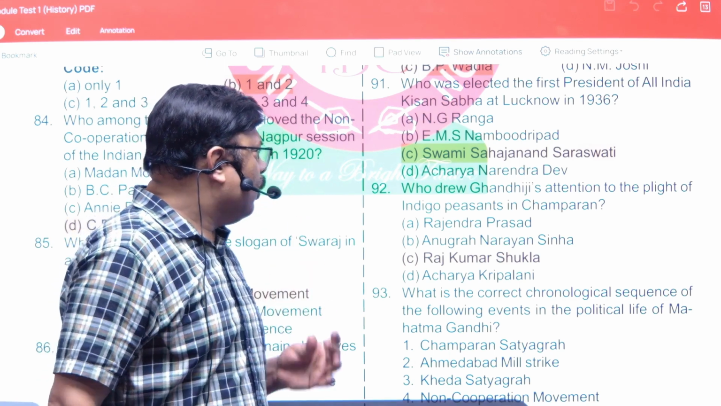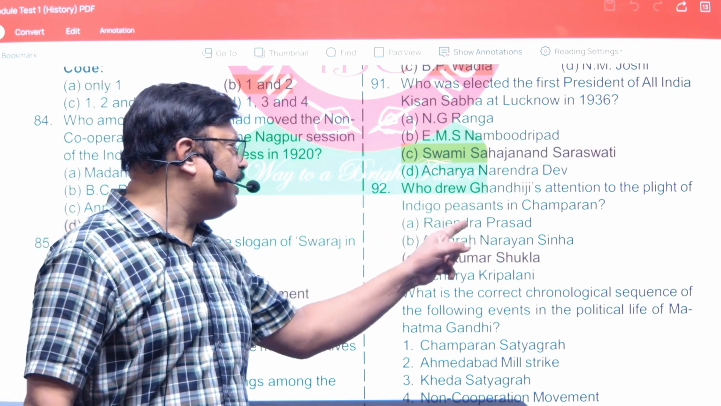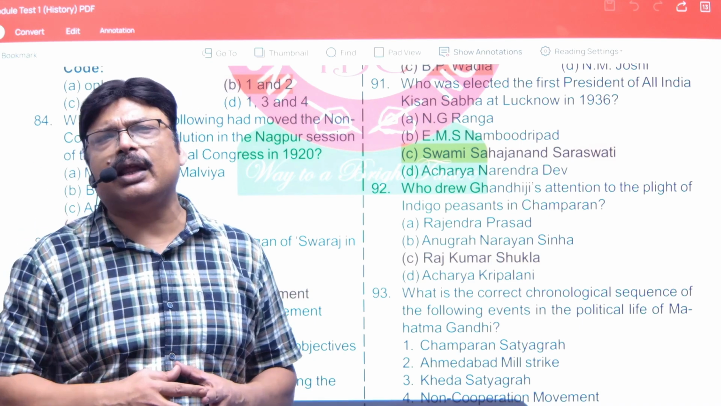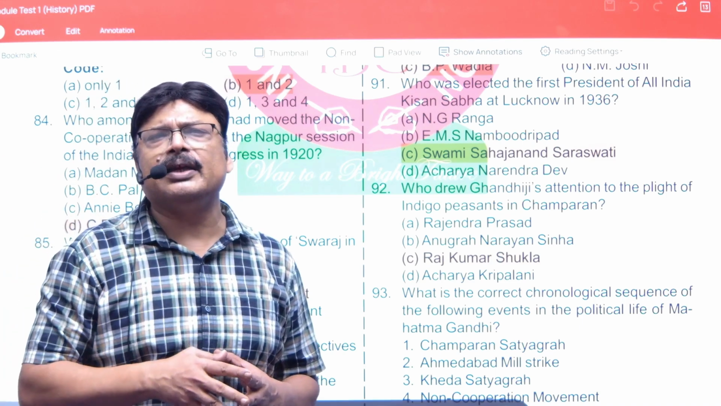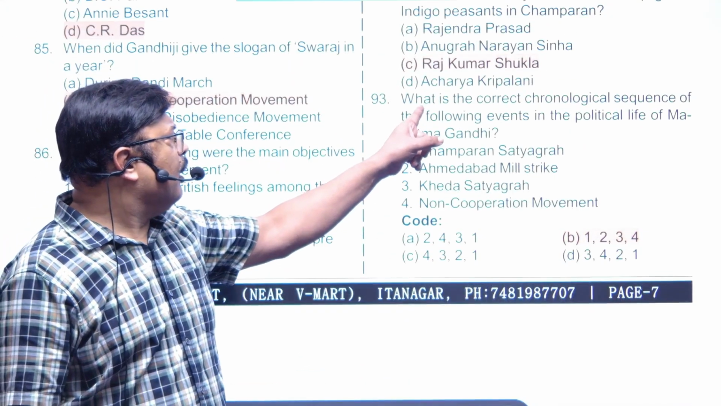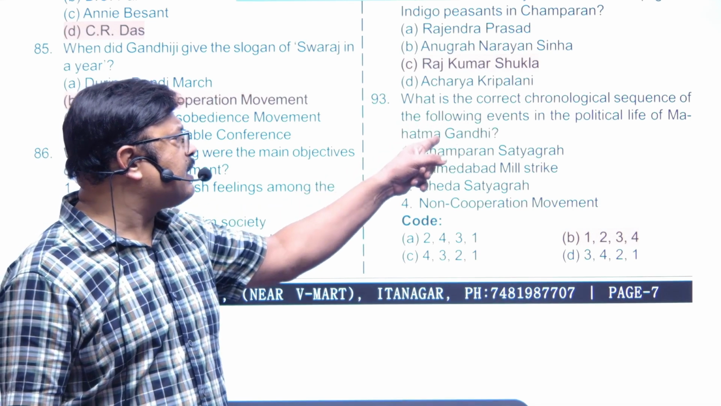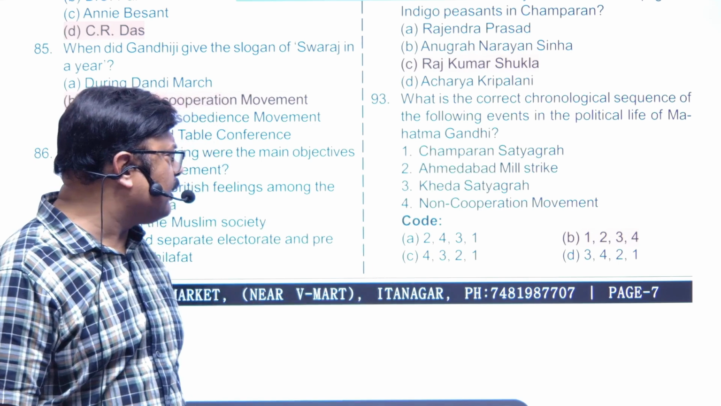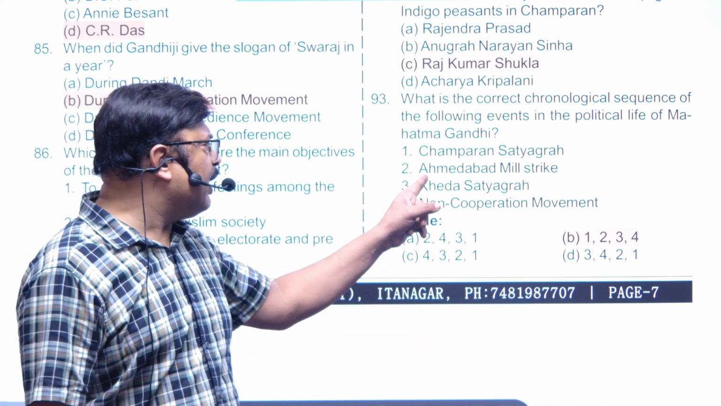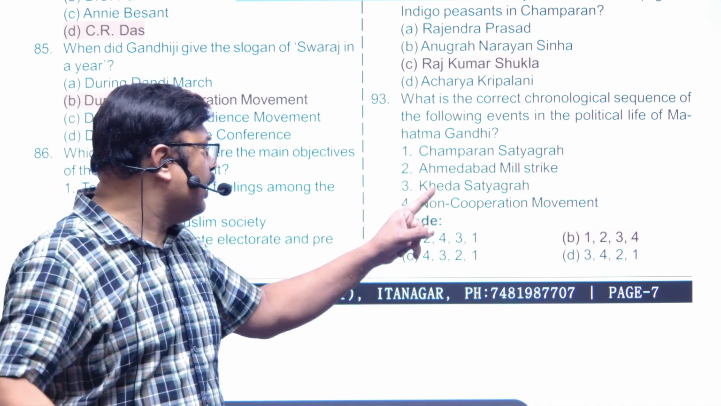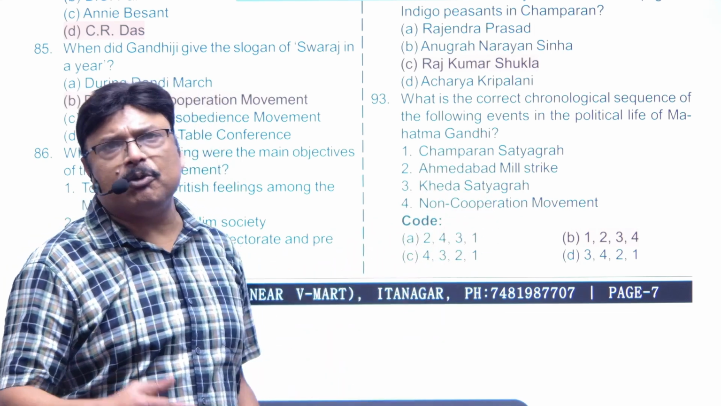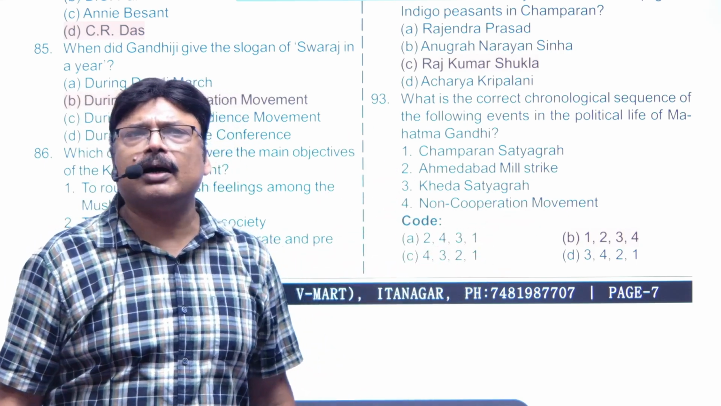Now, next is, who drew Gandhi's attention to the plight of indigo peasants in Champaran? It was Rajkumar Shukla, a local leader of Champaran, who went to the Lucknow station, contacted Mr. Gandhi, and brought him to Champaran. So, Rajkumar Shukla. What is the correct chronological sequence of the following events in the political life of Mahatma Gandhi? Obviously, Champaran Satyagraha is first in 1917. Then Ahmedabad Mill strike in June 1918, and in September 1918 the Kheda Satyagraha took place, and the non-cooperation movement in 1919. So, 1, 2, 3 is the correct answer.